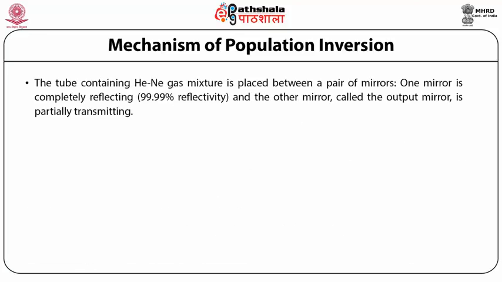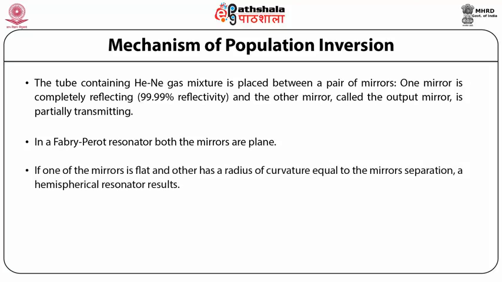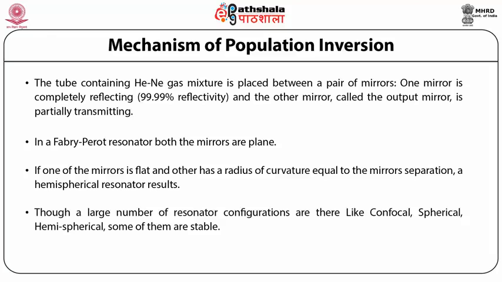The tube containing helium neon gas mixture is placed between a pair of mirrors. One mirror is completely reflecting and the other mirror, called the output mirror, is partially transmitting. The mirrors constitute a cavity or a resonator. In a Fabry-Perot resonator, both the mirrors are plane. If one of the mirrors is flat and the other has a radius of curvature equal to the mirror separation, a hemispherical resonator results. Though a large number of resonator configurations are possible, like confocal, spherical, hemispherical, only some of them are stable, and the helium neon laser uses a stable resonator configuration.